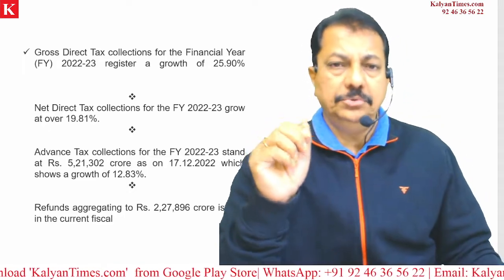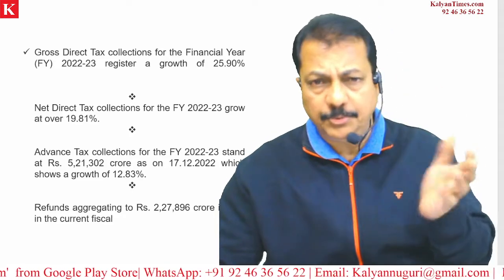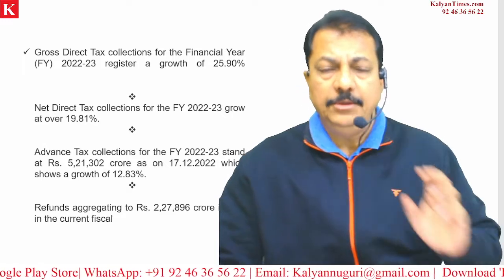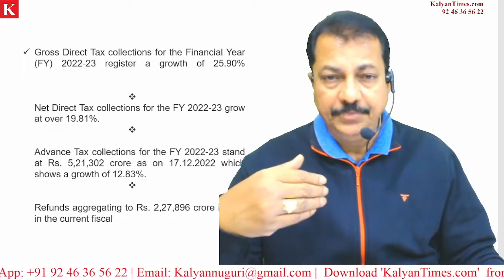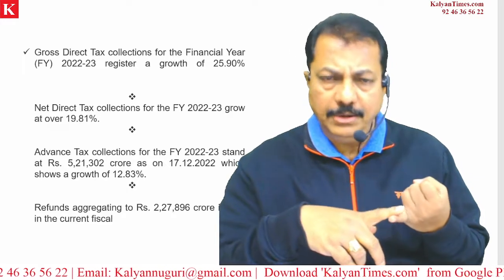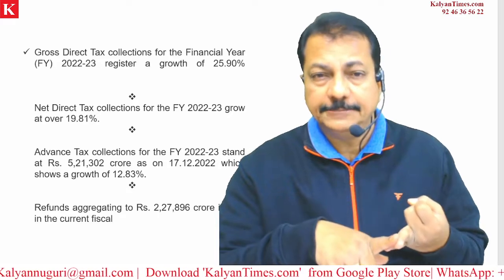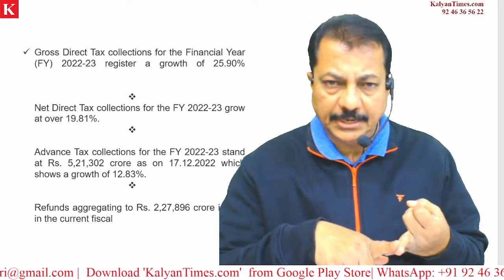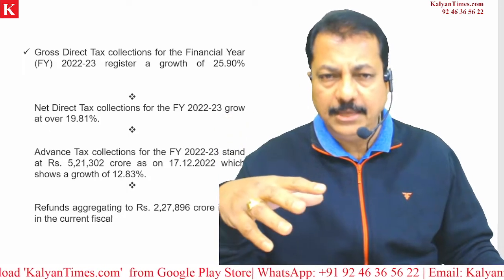Now when it comes to direct tax like income tax, maybe corporation tax, here the collection percentage is increasing, right? And here we'll come across gross income tax and net income tax. Let's try to understand and clear all these things. When I say gross, it means the total that is collected by the government.